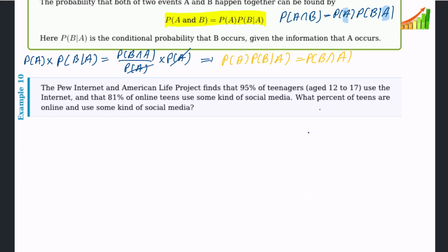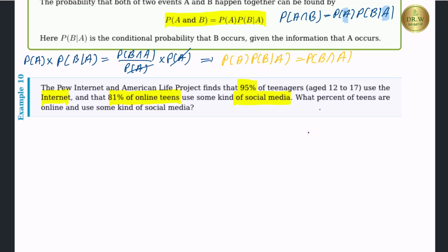Now let me explain example 10. The Pew Internet and American Life project finds that 95% of teenagers use the internet and 81% of online teens use some kind of social media. Again, 81% of online teens use some kind of social media. What percent of teens are online and use some kind of social media?